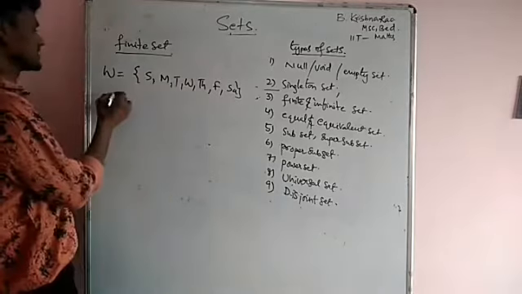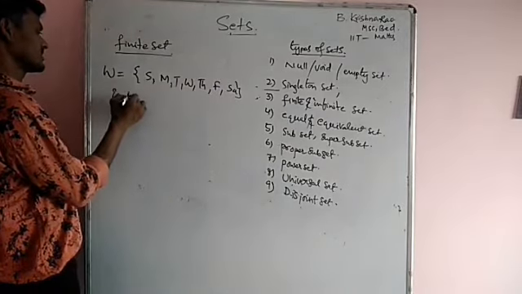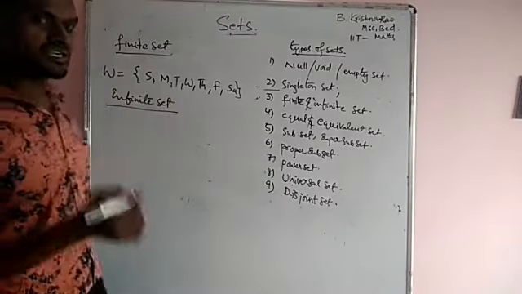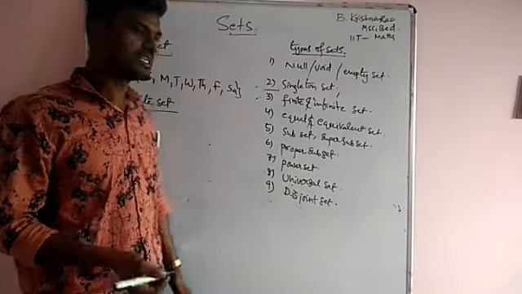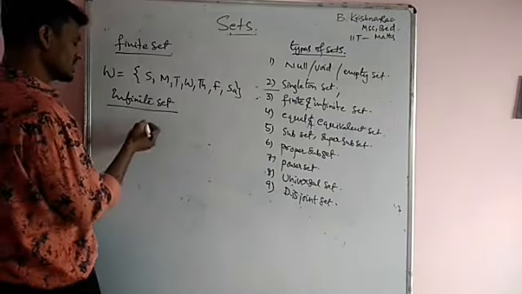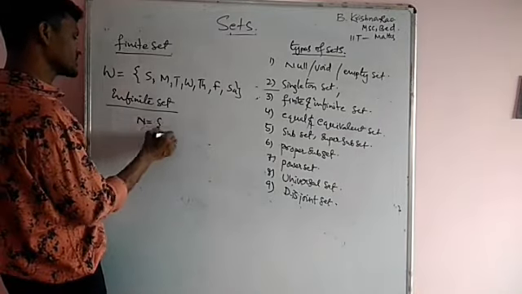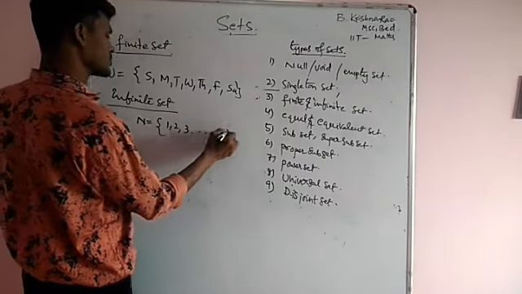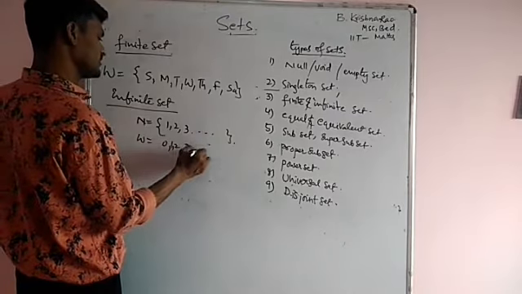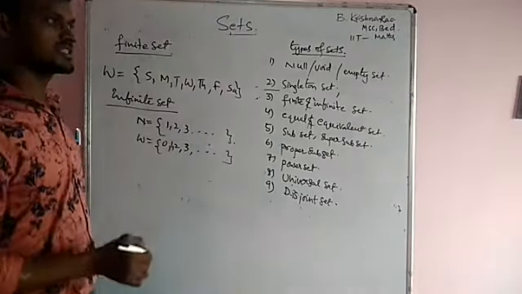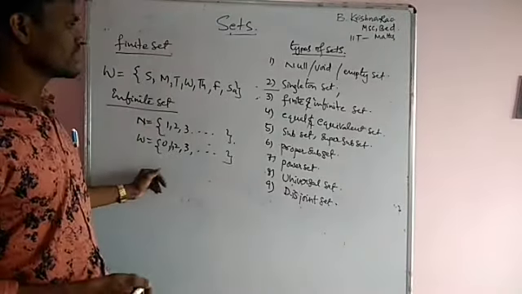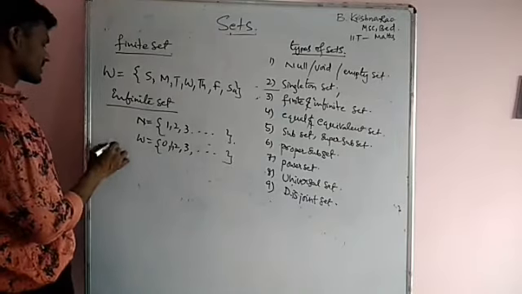Next, infinite set. Infinite set means a set which contains infinite elements. That set is called an infinite set. It is not possible to count the number of elements or cardinal number. See here, set of natural numbers, 1, 2, up to infinity, and set of whole numbers also. This is an infinite set. Set of rational numbers, integers, real numbers, complex numbers, etc. These are infinite sets.